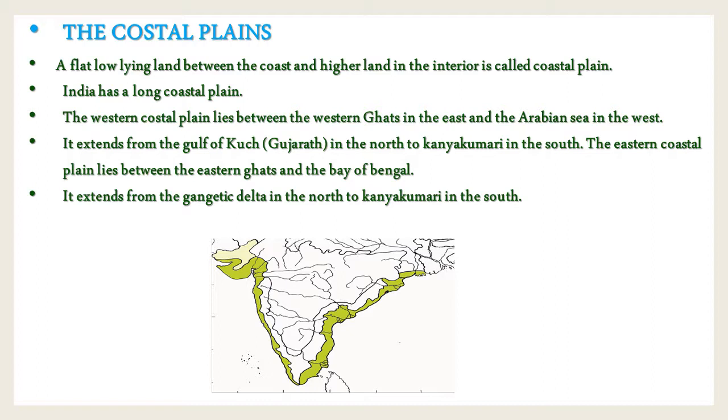It extends from the Gulf of Kutch, that is Gujarat, in the north to Kanyakumari in the south. The eastern coastal plain lies between the Eastern Ghats and the Bay of Bengal. It extends from the Gangetic Delta in the north to Kanyakumari in the south. Observe the map carefully.